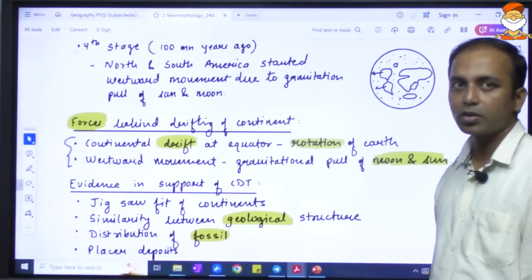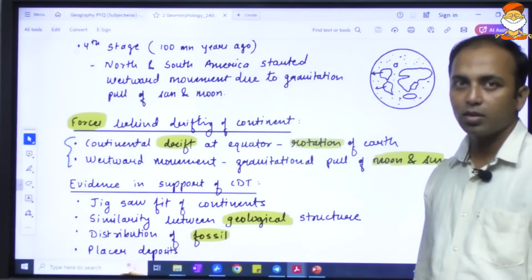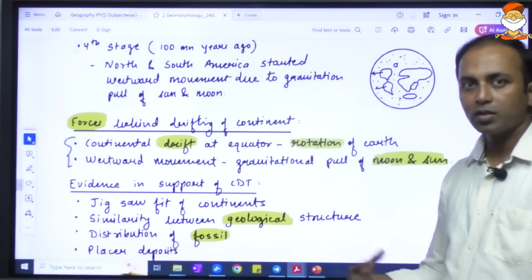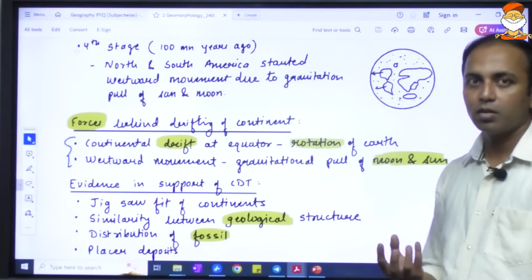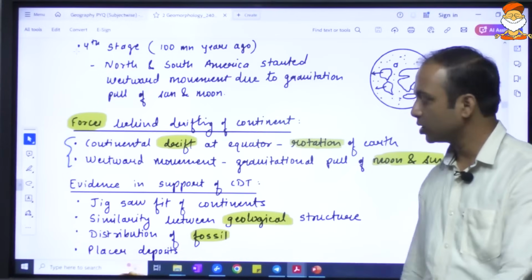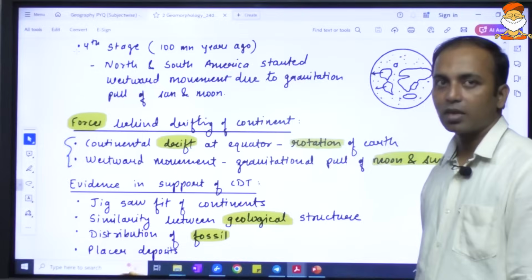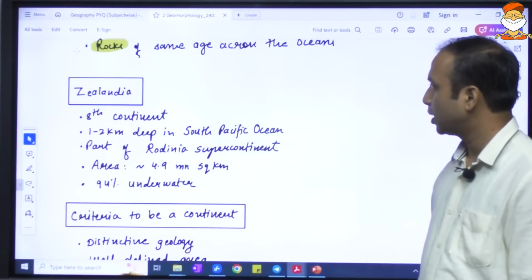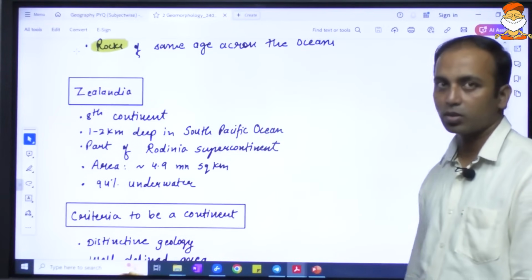Okay, so the main reason was basically the slab pull, which was due to the gravity of the earth itself, assisted by several other forces like the magma from the asthenosphere. That was the assisting force. Now he gave us several evidences in support of this. Those are not very important for the prelims, but this is important. This is there in the news. You may expect a question related to this.